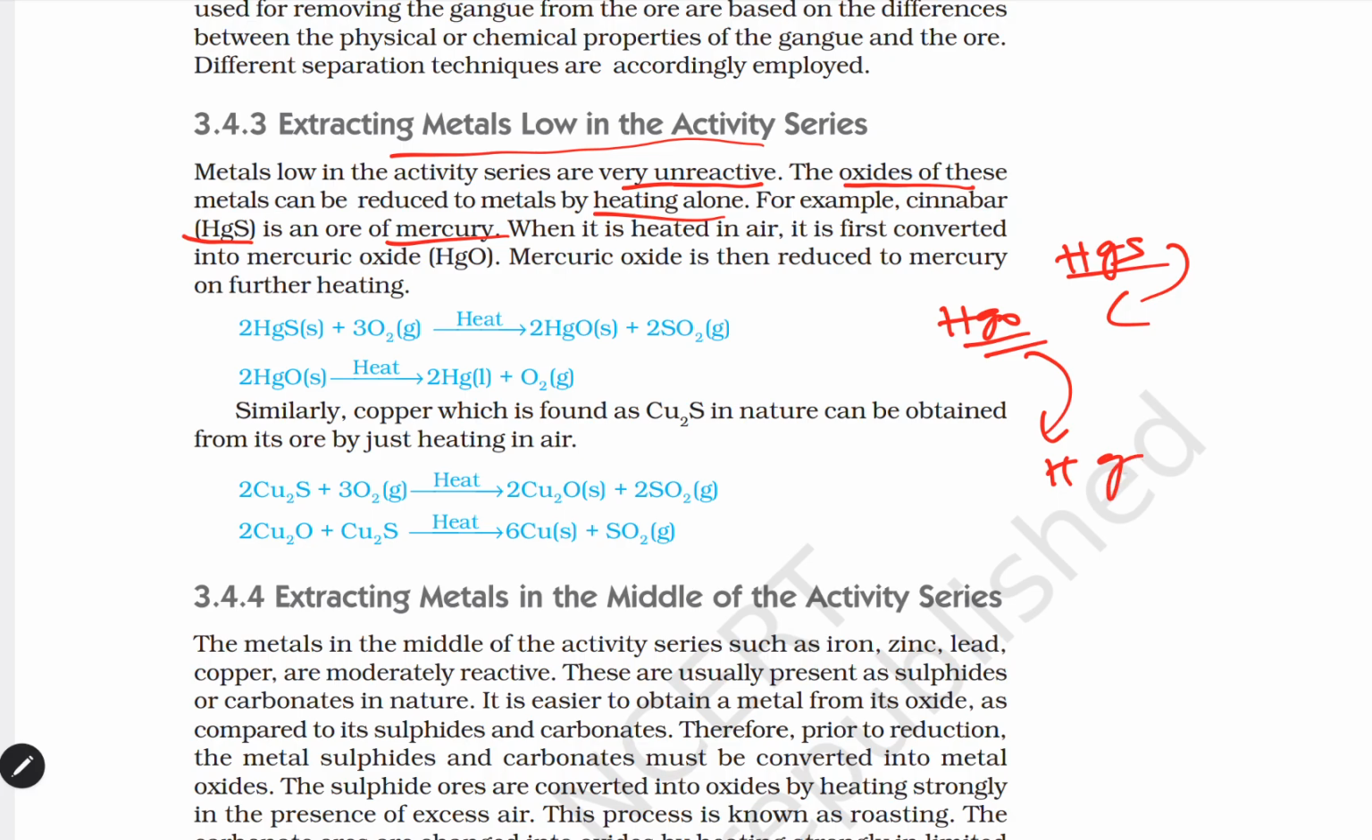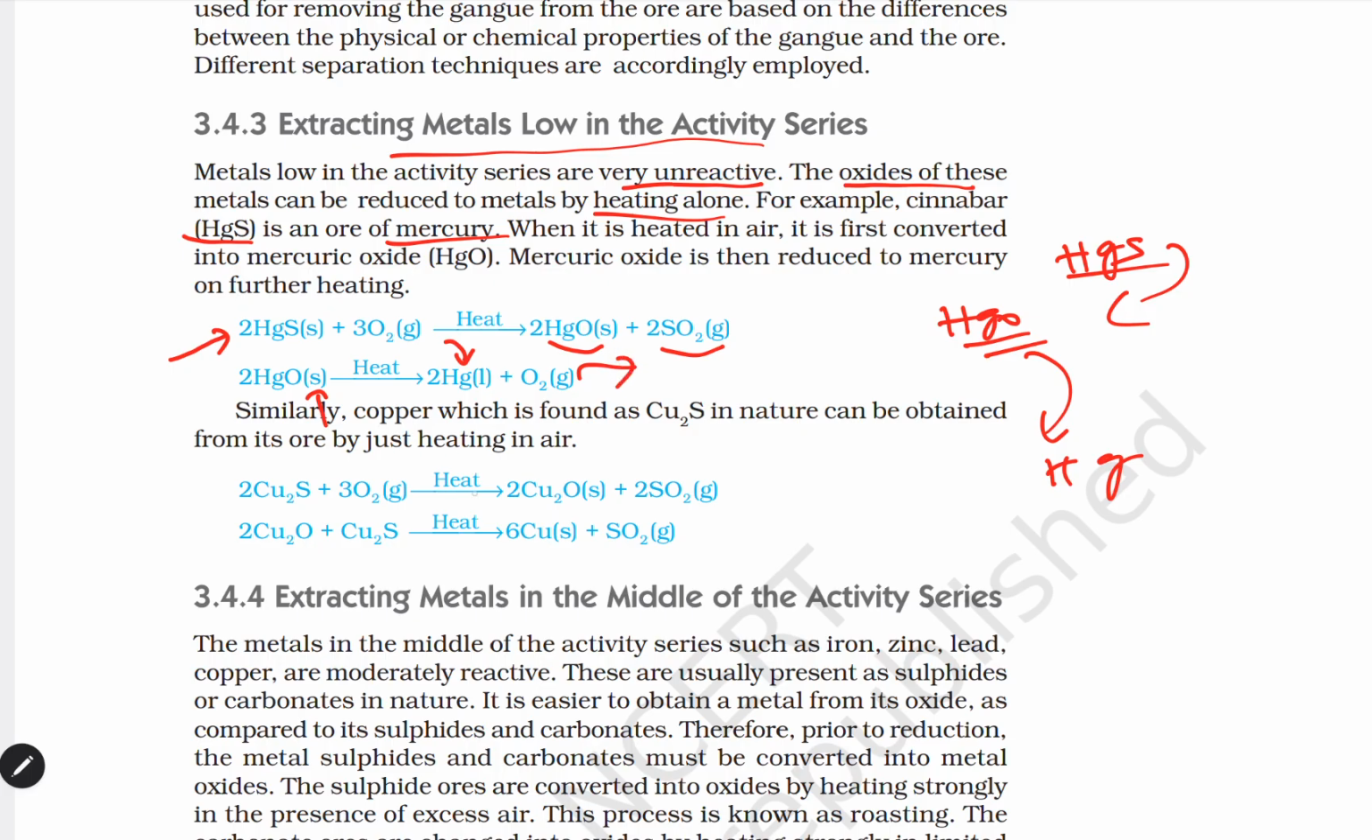In the equation you can see it in clear form. First HgS reacts with oxygen on heating. Whenever we give heat, it forms HgO, mercuric oxide, and sulfur dioxide is formed in gaseous form. Once HgO is formed in solid form, if you give heat again, it forms mercury in liquid form and oxygen gas is released.